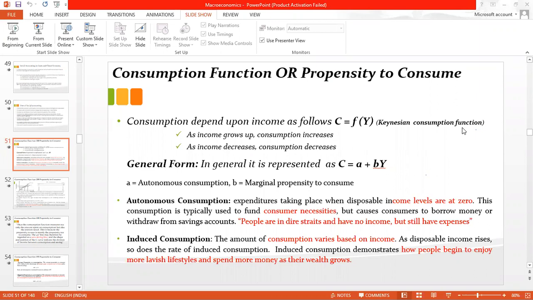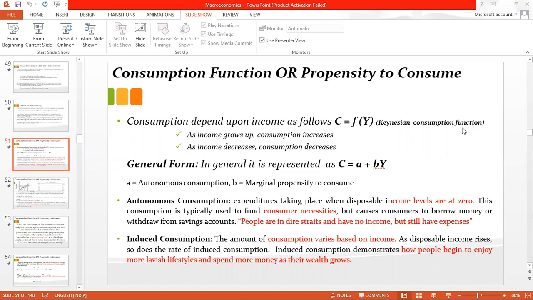But as you get a job, you will start getting some salary. In the initial years, your consumption will be limited. Sometimes it might be possible that your income is less but your consumption is more, so that will be dis-saving. You are not doing any kind of saving, your account is in negative. But as your salary increases, your consumption will also increase up to a level.